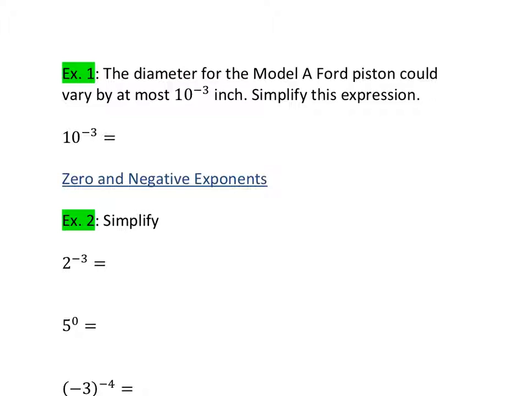All right, so let's look at example 1. The diameter for the Model A Ford piston could vary by at most 10 to the negative 3 inches. All they want you to do is simplify this expression. So we're going to use what we just did. 10 to the negative 3, with that negative exponent, you're going to put 10 to the third under 1. And then you're going to evaluate 10 to the third. So any base 10 power, when you multiply it out, you just take 1, and since we have an exponent of 3, we're going to tack on 3 zeros and add in a comma. So it's just 1/1000th of an inch of variance.